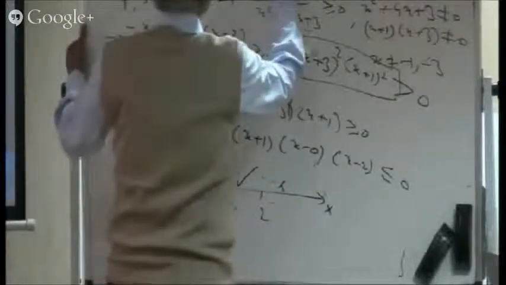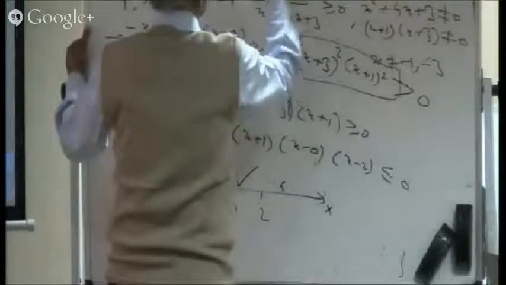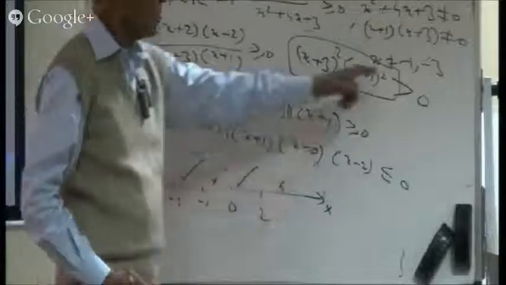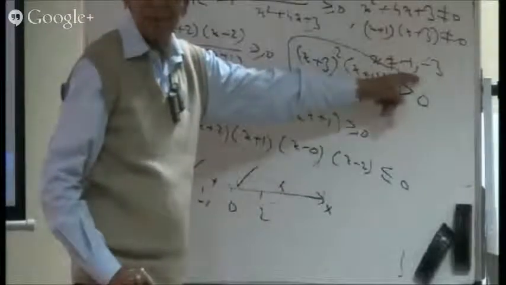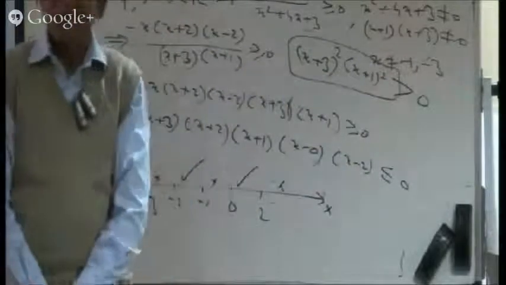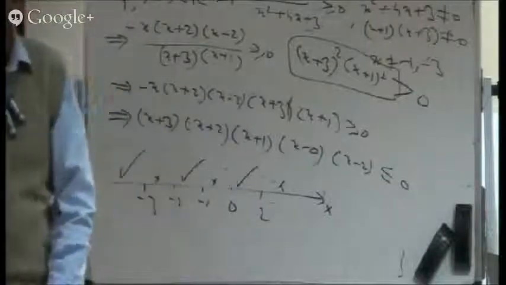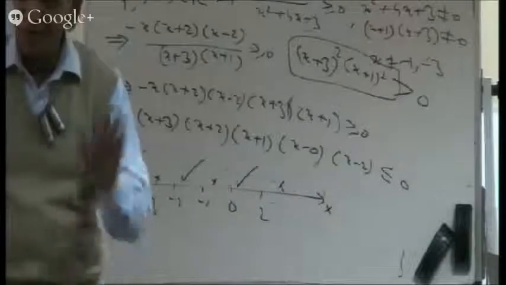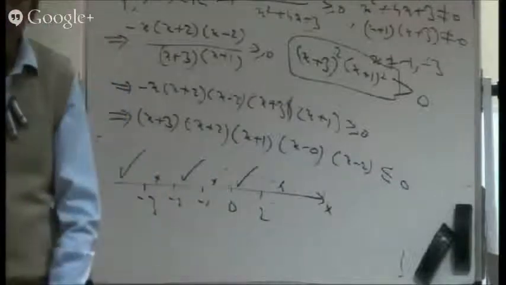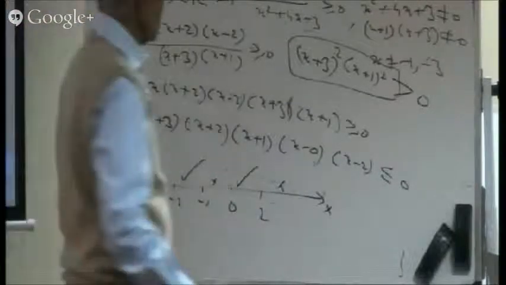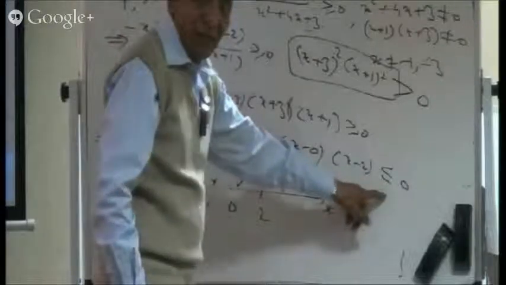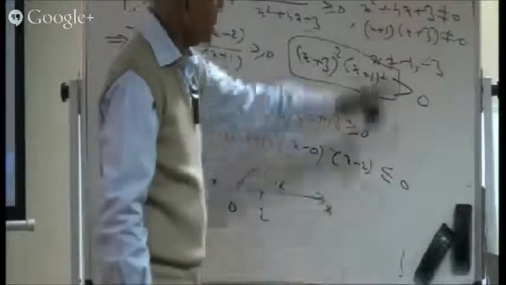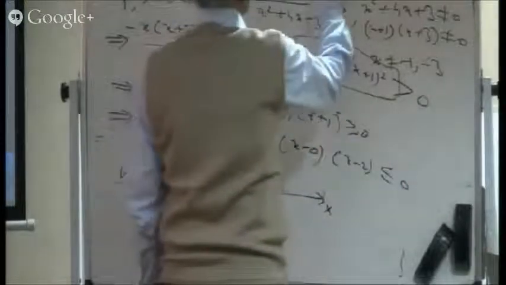-infinity to -3. Should we write open or closed? Closed. But you made a promise. You have made a promise that you won't allow -3. Is it all right? So when a promise is made, it is to be kept. Or should we break that promise? So we have made a promise that -3 is not to be written. Otherwise, we might have written according to this. If we look upon this, we should have written that. But we made a promise. So here is the open interval.